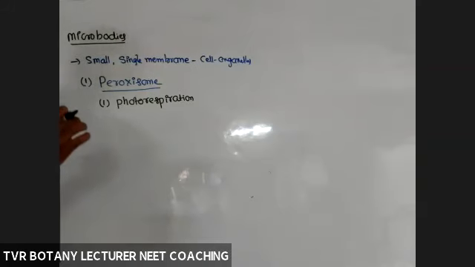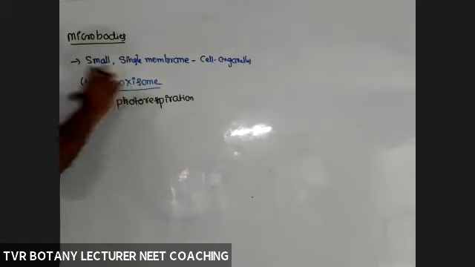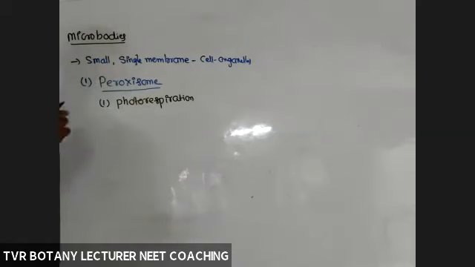Okay, so peroxisome. Microbodies are small, spherical, single membrane bound cell organelles, and one of them is the peroxisome. Peroxisome is concerned with photorespiration.